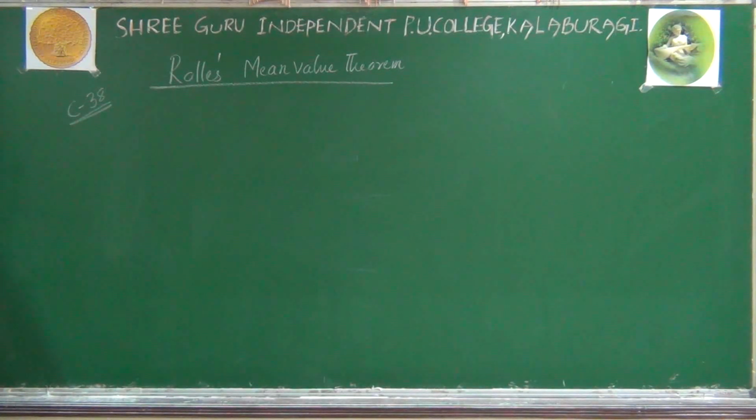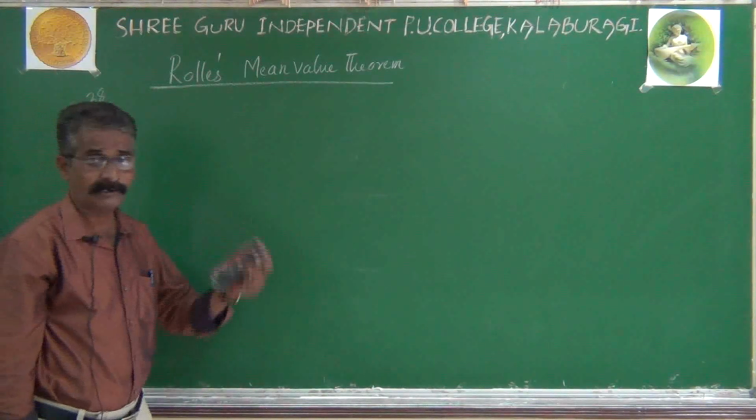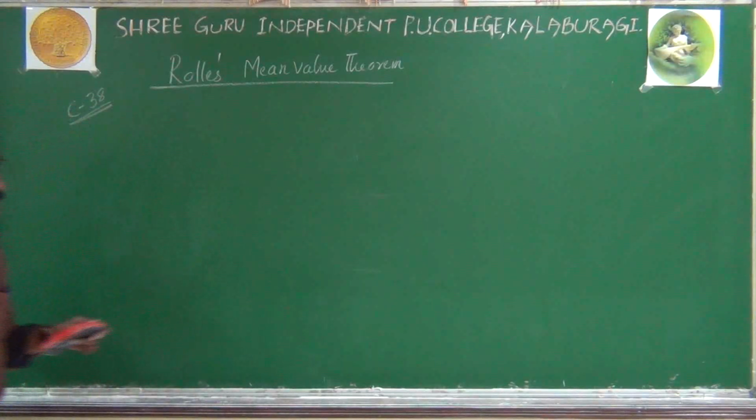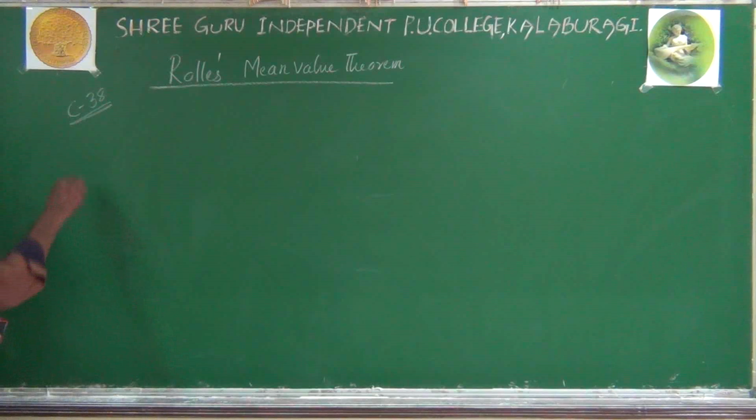In examination, this statement is very important, but not the proof. The proof is for higher level classes; for PUC level, only the statement and connected problems are to be discussed. So write the statement.